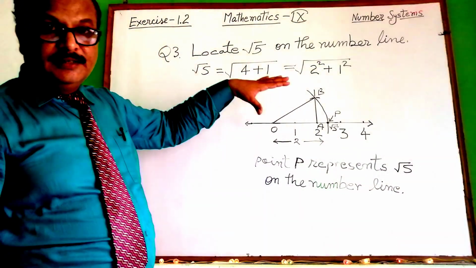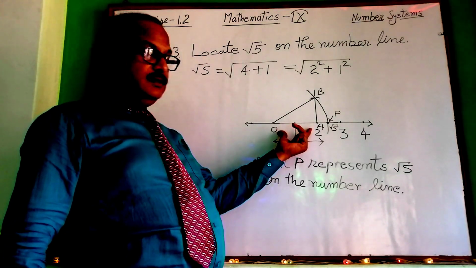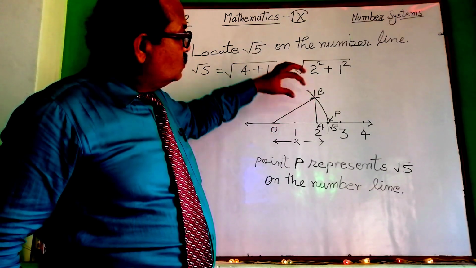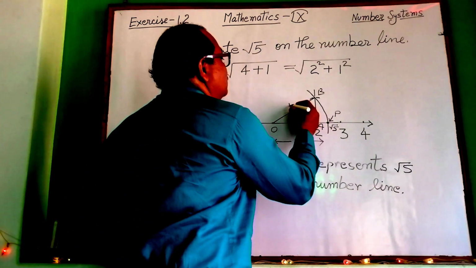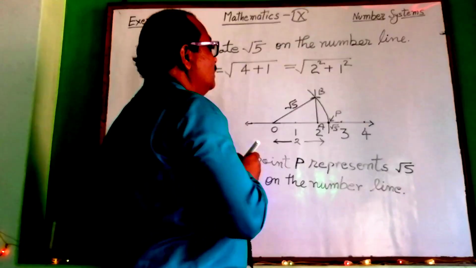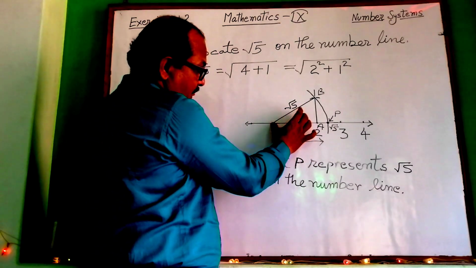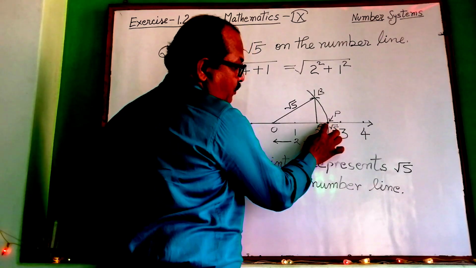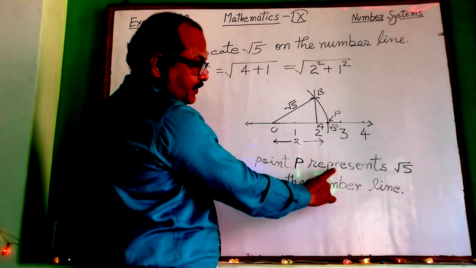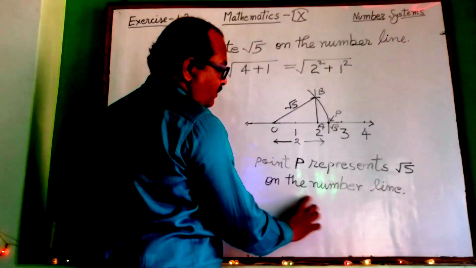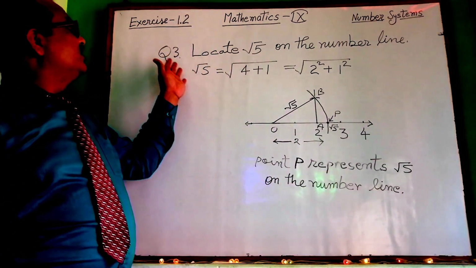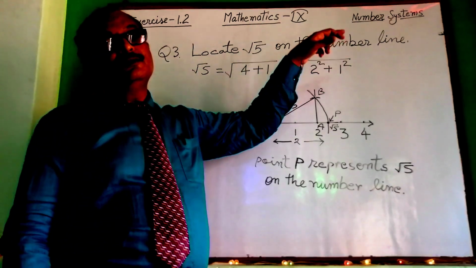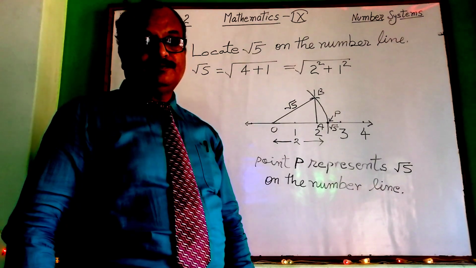So students, you had seen base is 2 unit and height of the triangle is 1 unit. So this hypotenuse will be of length root 5. And as you know, using compass swing below, so it will intersect the number line at point P. This point P represents root 5 on the number line. So this is the representation of root 5. How it is possible? It is possible only through using Pythagoras theorem.